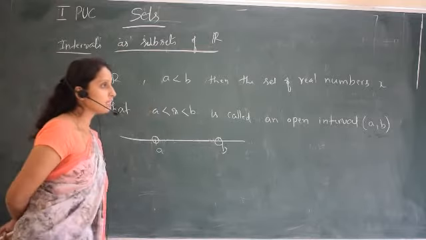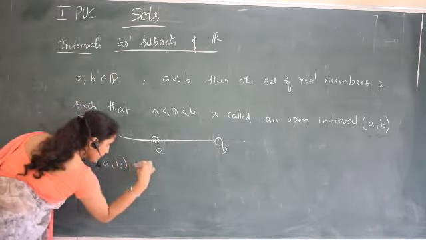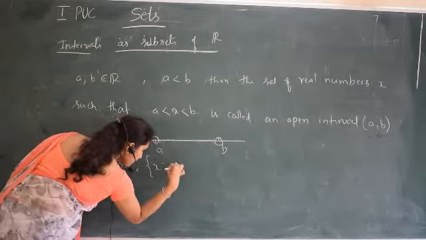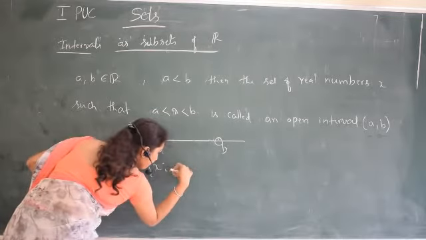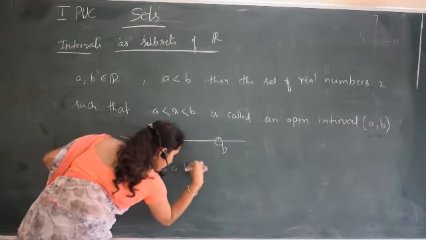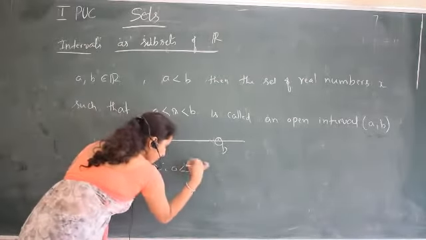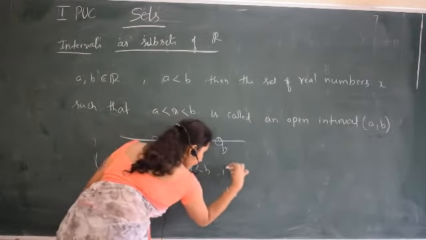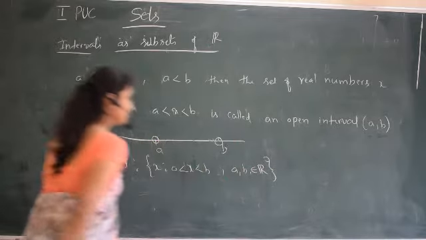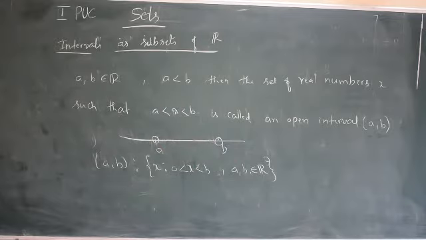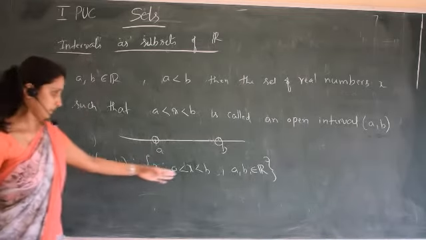In the set builder form, we can write the open interval as the set of all x such that A is less than x less than B, where A and B are real numbers. You can write the open interval as all the real numbers in between A and B.